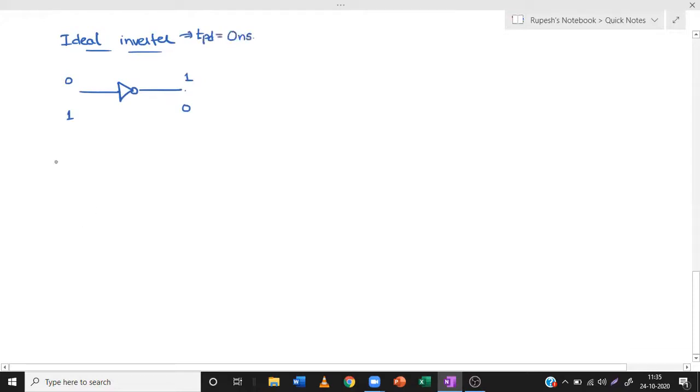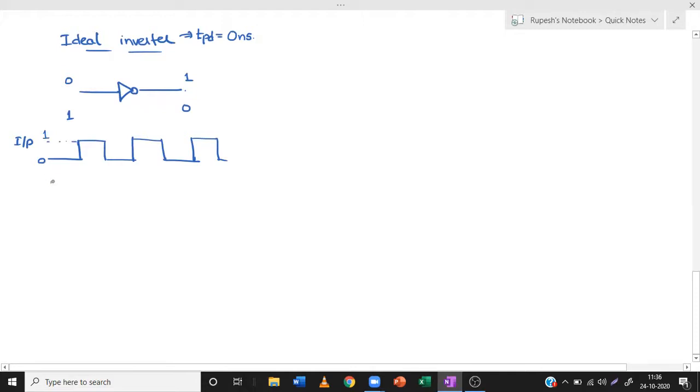So now suppose this is the input. Input is like this. So this is the 0 state and this is state 1. Now the output of the inverter will be what?